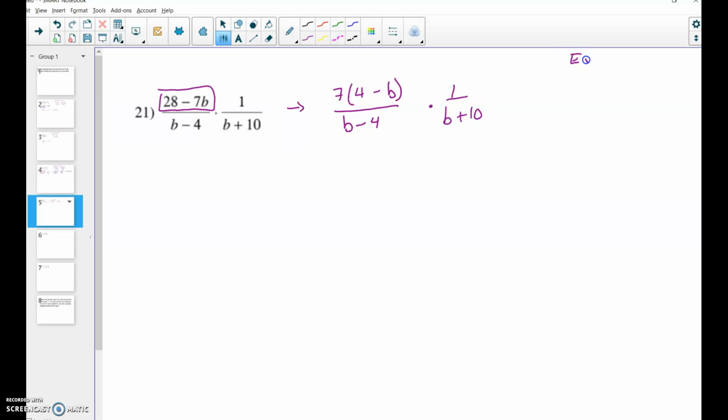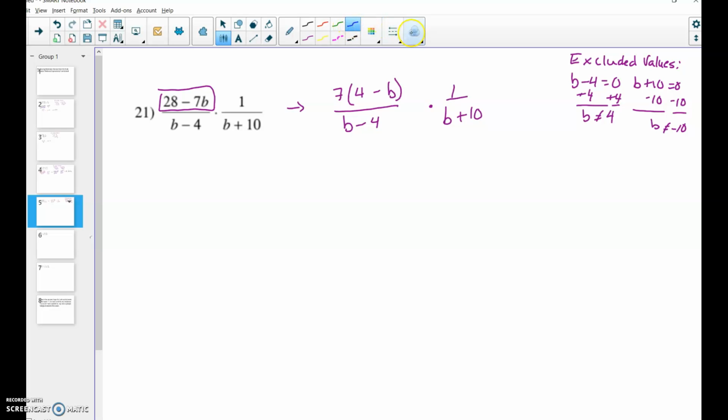All right, list your excluded values. So I have b minus 4 equals 0 and b plus 10 equals 0. So b can't equal 4 or negative 10. Now I'm going to go ahead and cancel out. Okay, there's nothing that I can cancel out or that looks obvious for me to cancel out.